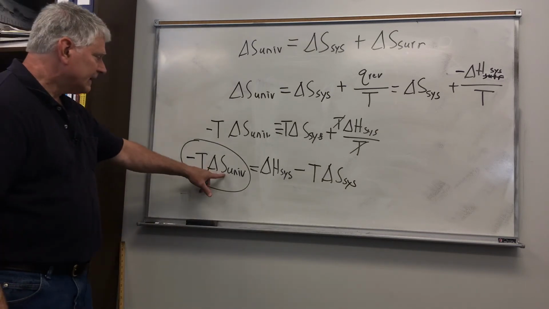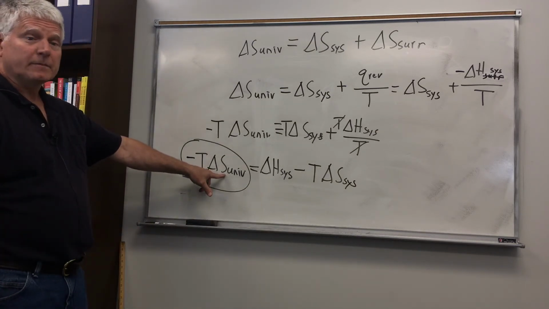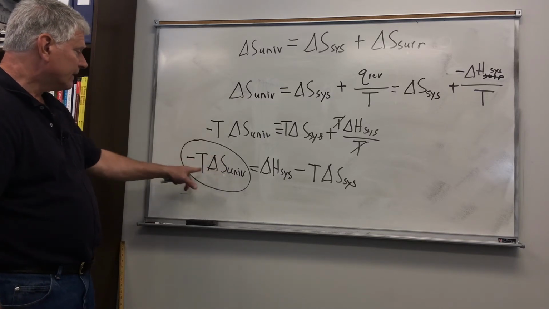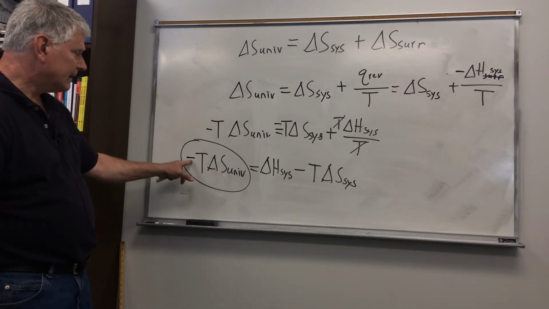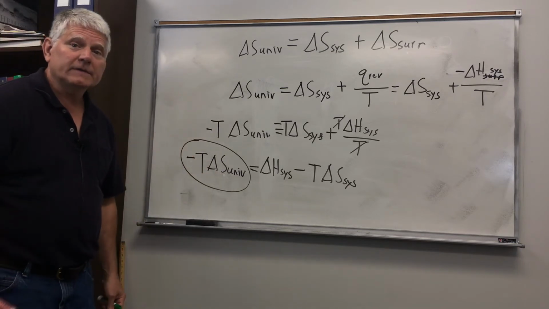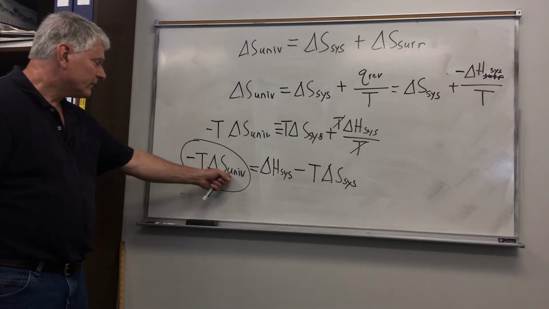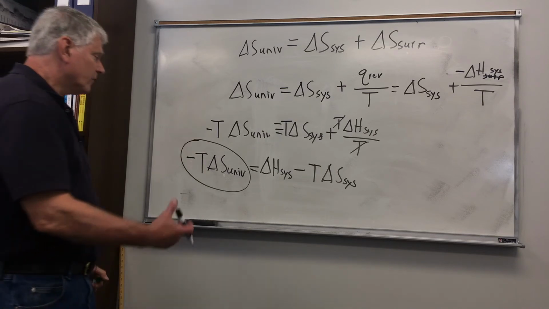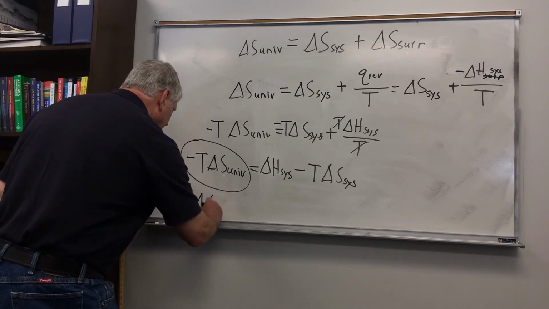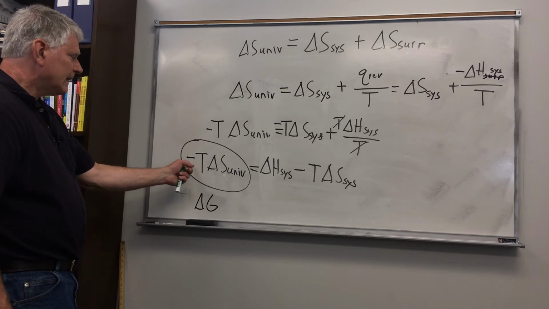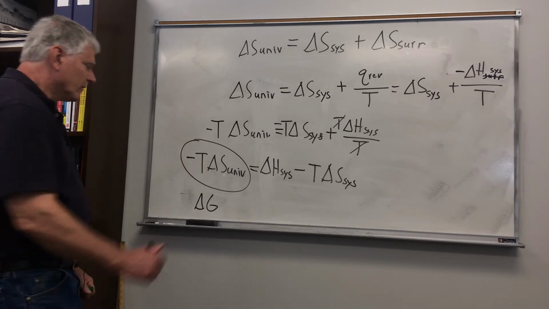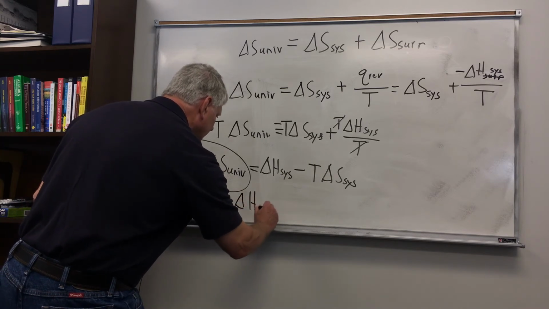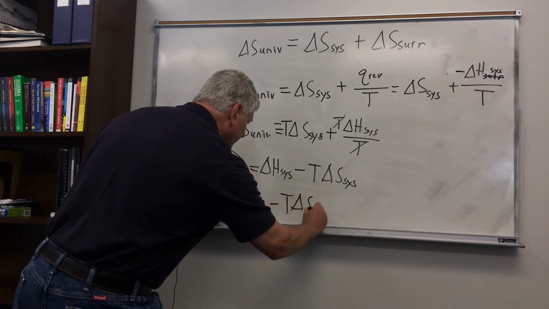So we can see if delta S of the universe is positive, then we'd have minus T delta S. So this product is going to be negative. So for a process that occurs, T delta S of the universe is going to be negative here. So if we let delta G represent negative T delta S of the universe, then we have delta G is equal to delta H of the system minus T delta S of the system.